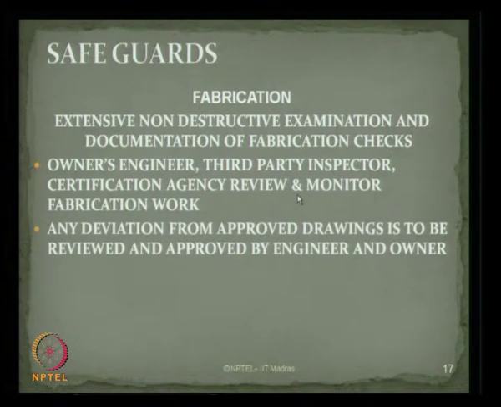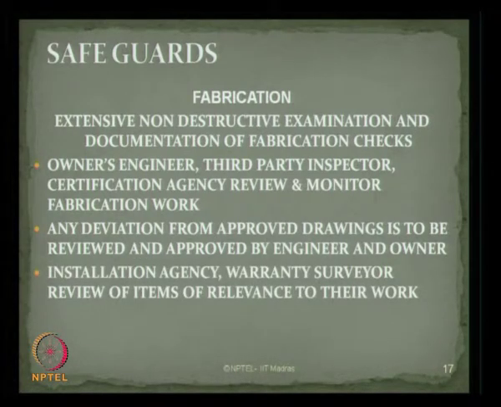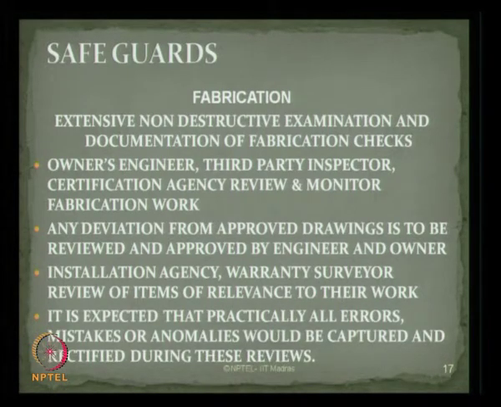Any deviation seen from the approved drawings is to be reviewed thoroughly, and approved by the engineers and the owner subsequently, before the construction and installation is carried out. The installation agency and the warranty surveyor review all these items once again, relevant to their domain of work, and apply all possible checks thoroughly before the fabrication is cleared for erection and installation. It is therefore expected that practically all errors, mistakes or anomalies would be captured during the fabrication stage and rectified during this review process.